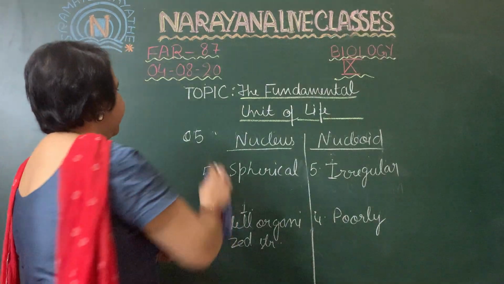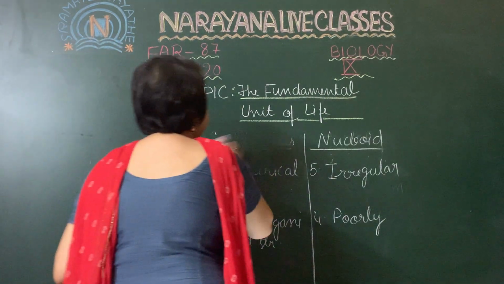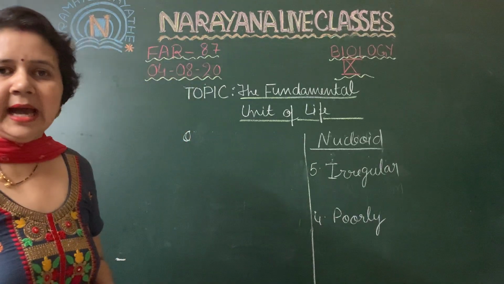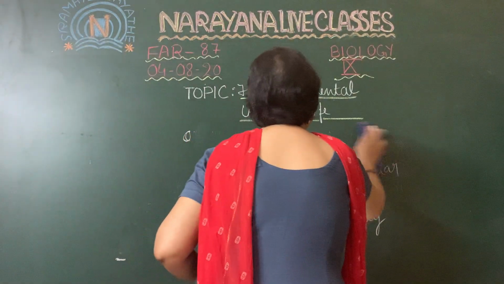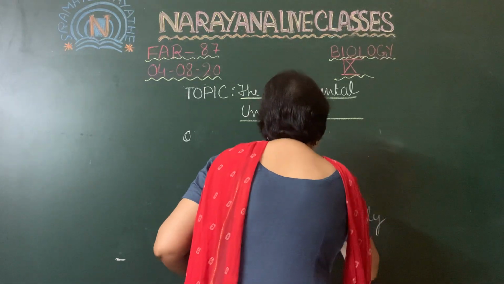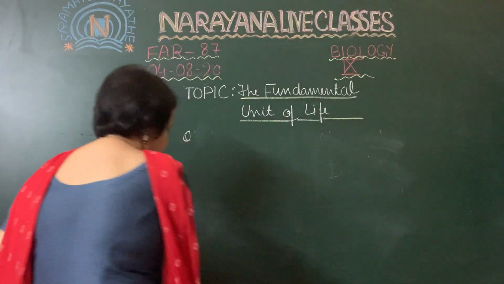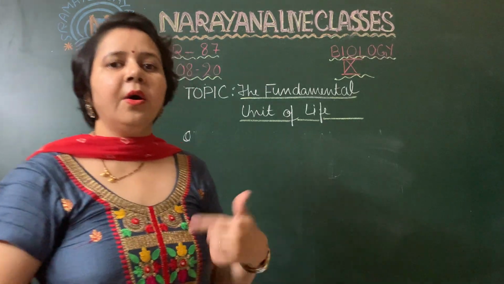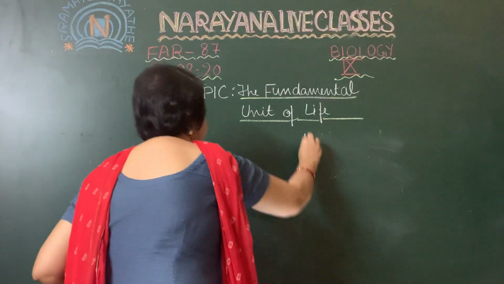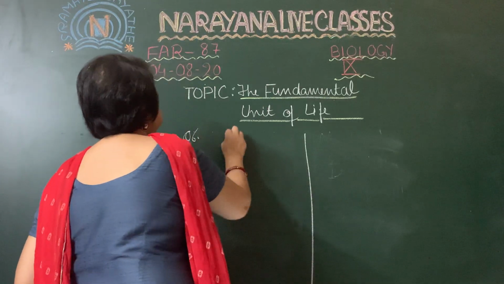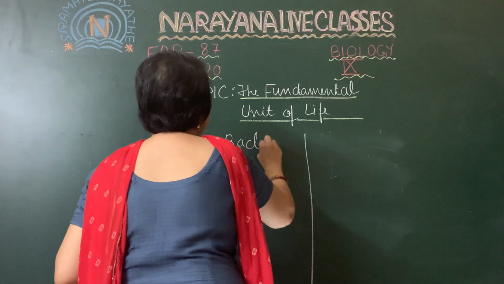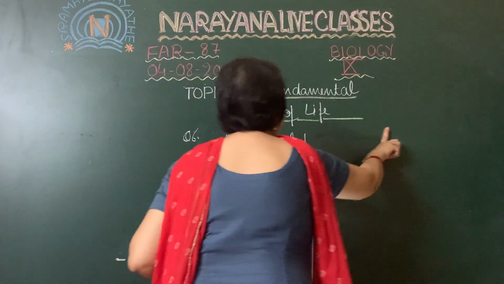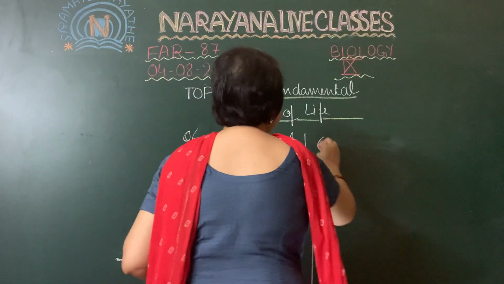Now question number 6 asks the difference between prokaryotic and eukaryotic cells. So the major difference between the bacterial cell and the onion peel cell.